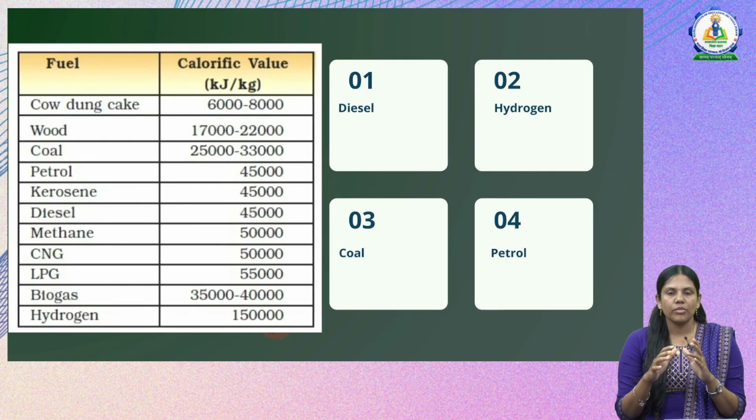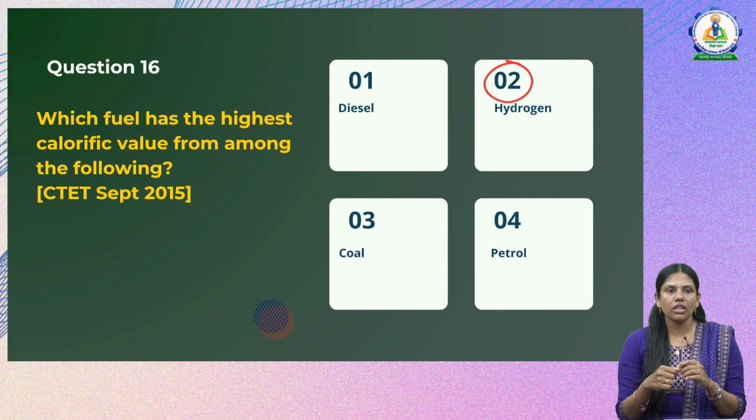In the exam, if you get a question like which among the following fuels has the highest calorific value, and if the option says hydrogen, you can undoubtedly check that option as correct, because hydrogen has the highest calorific value in the chart provided to us. So the correct answer here will be option 2. The highest calorific value among the given fuels is for hydrogen.